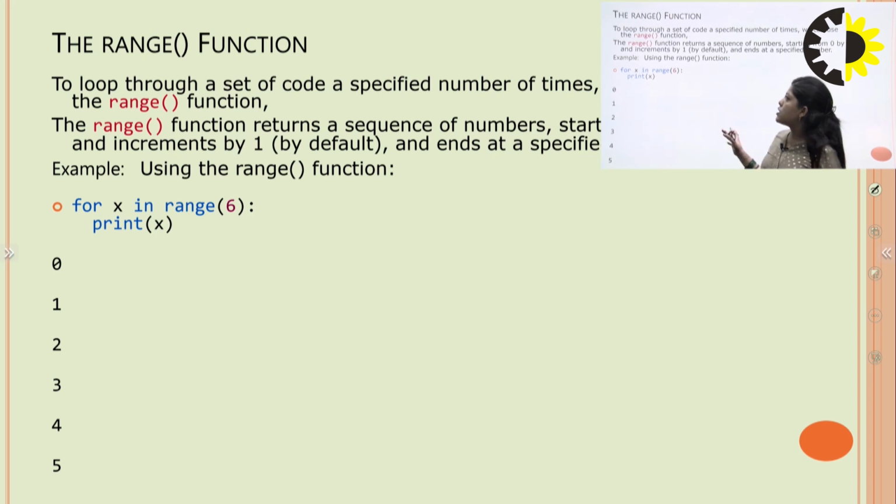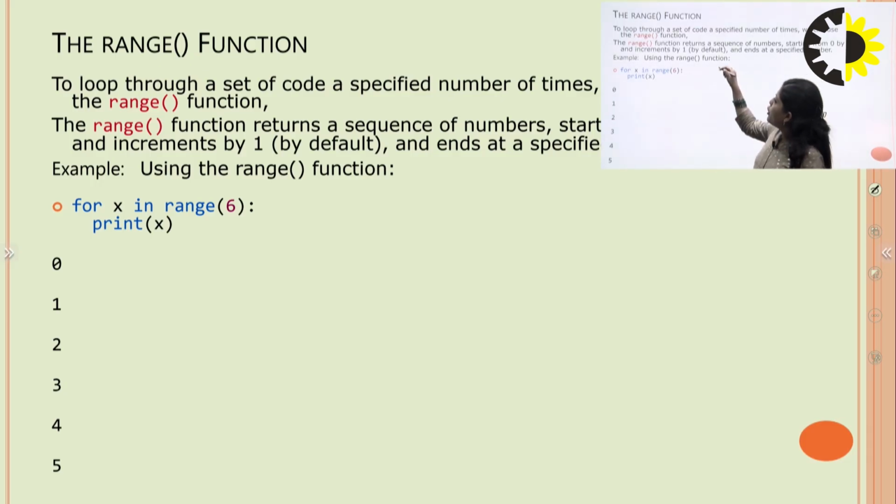After that, next is the range function in the loop. To loop through a set of code a specified number of times, we can use the range function. If we want to print some number of items in a range, we can use the range function. The range function returns a sequence of numbers, starting from 0 by default and incrementing by 1 by default, up to a specified number.